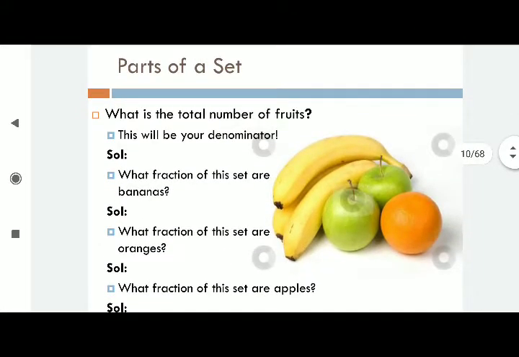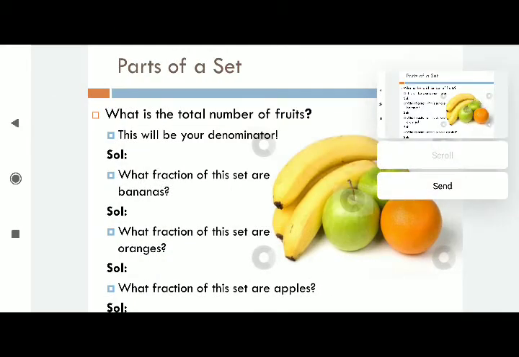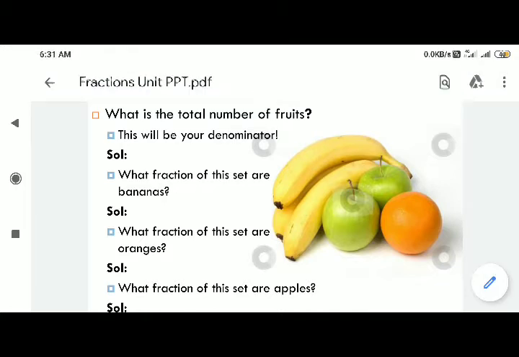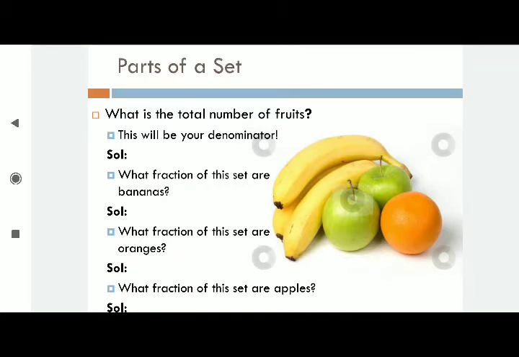Now parts of a set. This is one more question for you. What is the total number of fruits? Total how many fruits are there? 1, 2, 3, 4, 5, 6. 3 bananas, 2 green apples, 1 orange. So try to understand the question here. This will be your denominator. What will be your denominator? 6 will be your denominator because total 6 fruits are there.